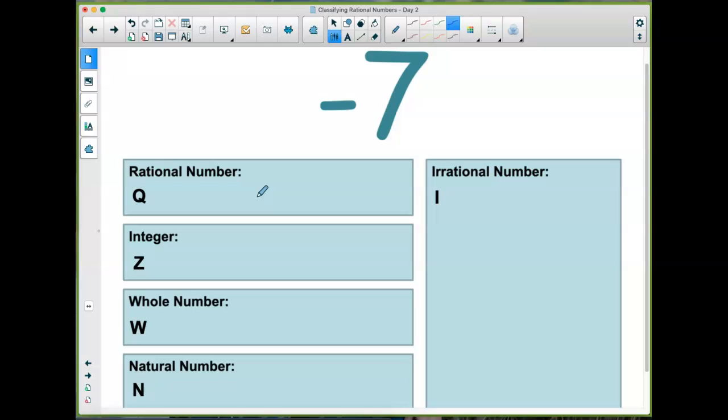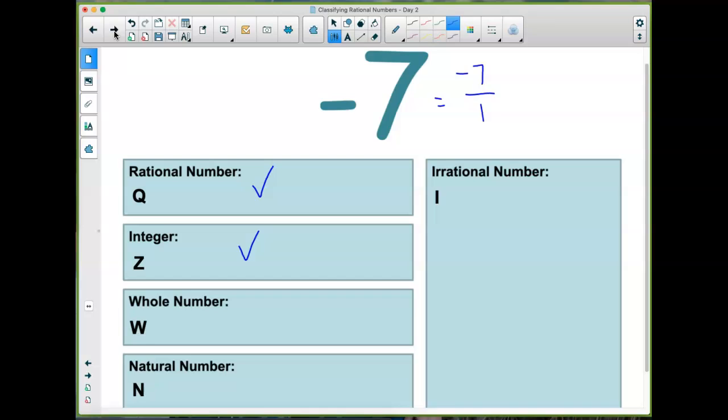And it goes in more than one category. -7 belongs as Z and Q. It's an integer because it's a nice whole number that's negative. But it's also a rational number. I could write this as -7 over 1, so I could write it as a fraction.